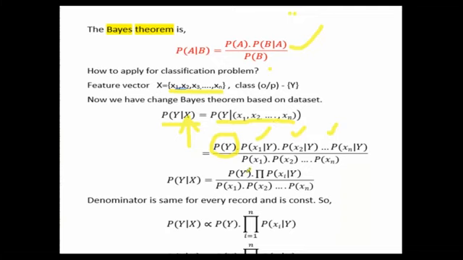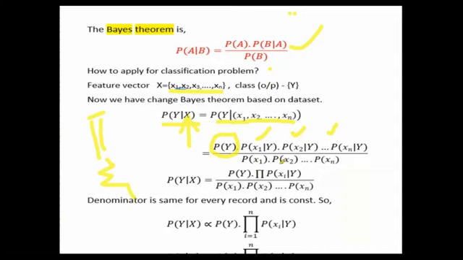Now the numerator can be written as P of Y into the product. When we have multiplication, we use the pi symbol. Whenever we have a summation, that means a sum, we use the sigma symbol. So this can be written in a simplified version with the multiplication symbol, that means pi into P of xi given Y, where the i values vary from 1 to n.